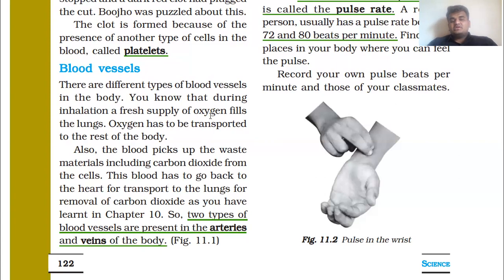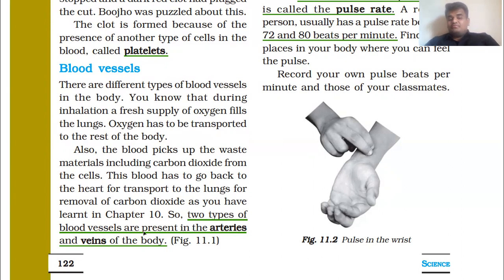The carbon dioxide we remove in exhalation also goes to the heart first.